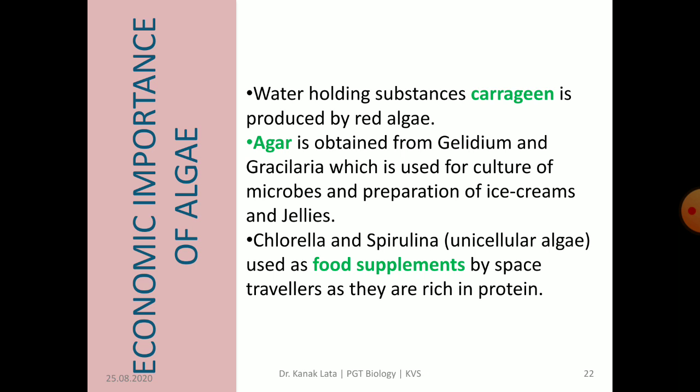Agar is obtained from Gelidium and Gracilaria, and it is used during culture of microbes as well as in preparation of ice creams and jellies. Some algae like Chlorella and Spirulina are used as food supplements by space travelers as they are rich in proteins.